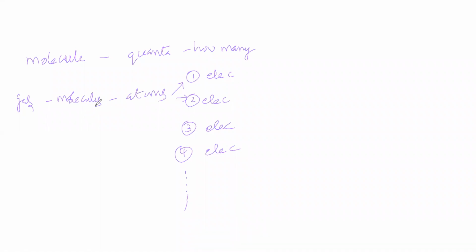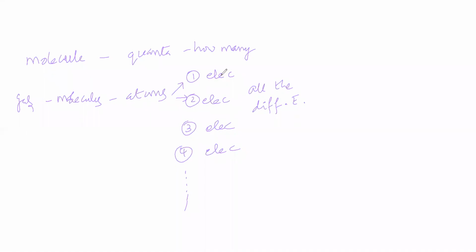Now we came up to molecules converted into atoms. Molecules on dissociation gave atoms. Now each atom is having 1 electron. What about the energy of all the electrons? All these are hydrogen atoms, each having 1 electron. Will all the electrons have the same energy or different energy? Okay, you are saying that all the electrons have different energy.